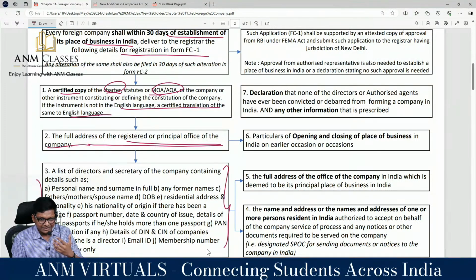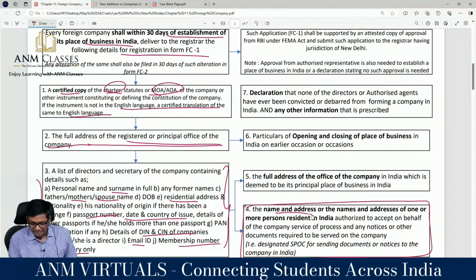This even I don't know, guys, I'm not going to mug up, but few KYC details: personal name, date of birth, residential address, can you see here, spouse name, then country, passport number of directors, DIN number, email, membership number for secretary. All the KYC related details will be given. The key point is 4, which I gave on the right hand side. The name and address of one or more persons resident in India authorized to accept on behalf of the company documents that are being sent.